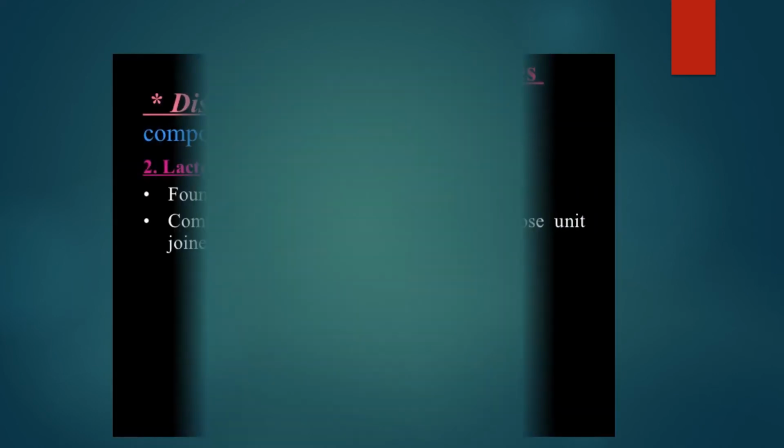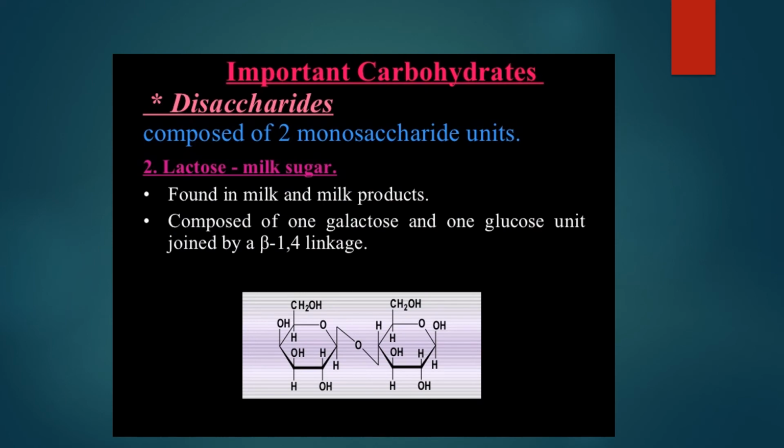Okay. Now what is next? The second disaccharide, which is lactose, is a milk sugar. As already explained, lactose is nothing but a milk sugar. It's found in milk and milk products like cheese, curd, buttermilk, butter, all these are different milk products. So these milk products show the presence of the carbohydrate lactose.